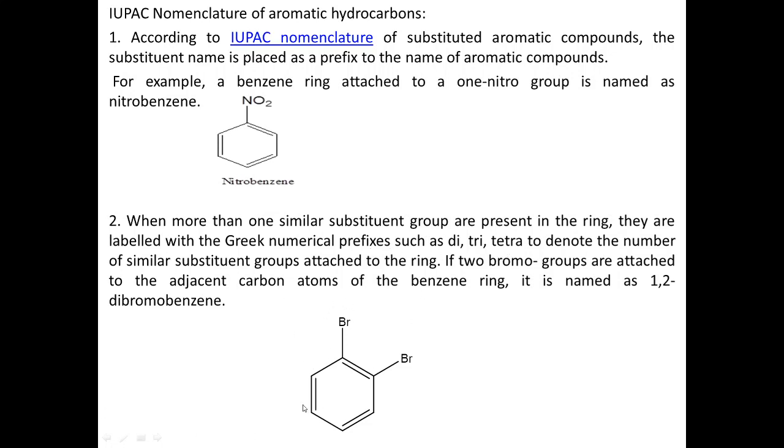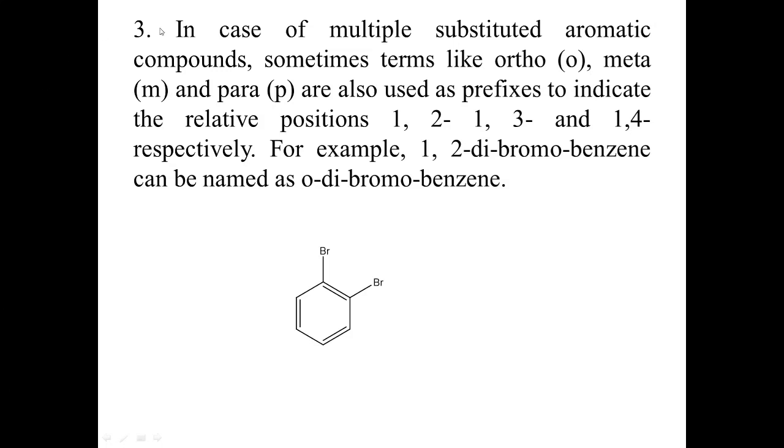For example, in this structure there are two bromo groups present on this benzene ring. So why are there two groups? Two bromo. Hence we call it di. Then what is the substituent? Bromo. Hence we call it dibromo. And what is the position? They are adjacent to each other. Hence we call it 1,2-dibromobenzene.